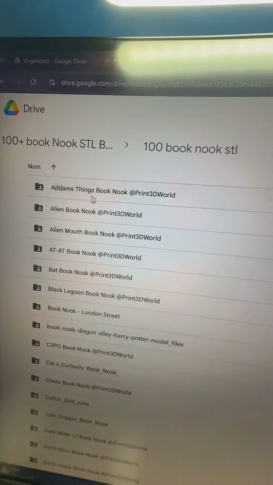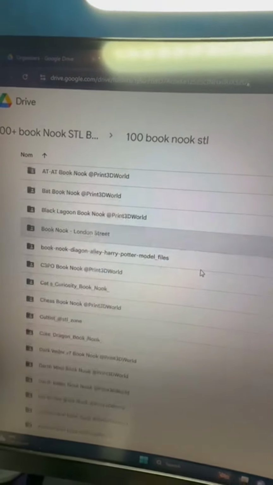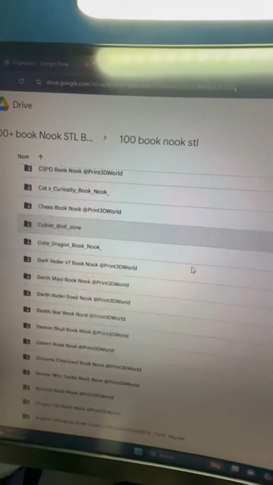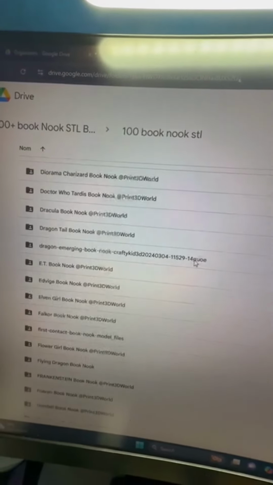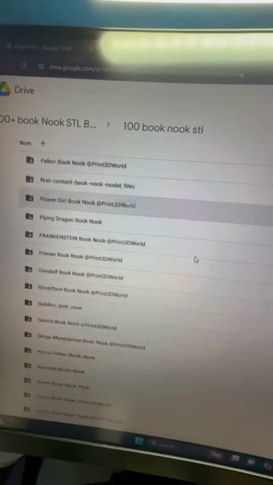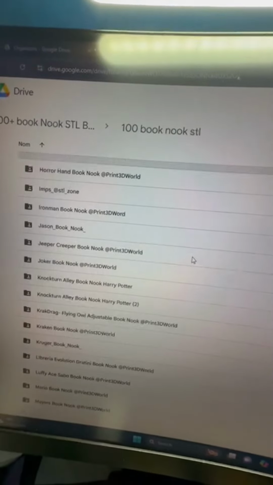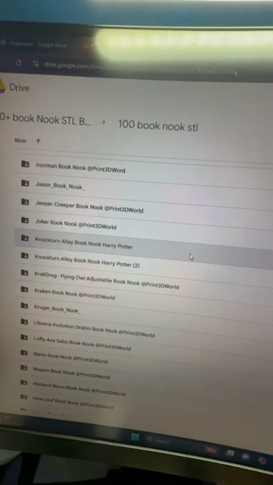And here's a look inside the Book Nooks collection. I'll just show these 3 examples to keep it short, but the same structure applies to every single category inside the Mega Pack. No zips, no mess. Just a clean, organised vault of 3D printable STL files you can access anytime.